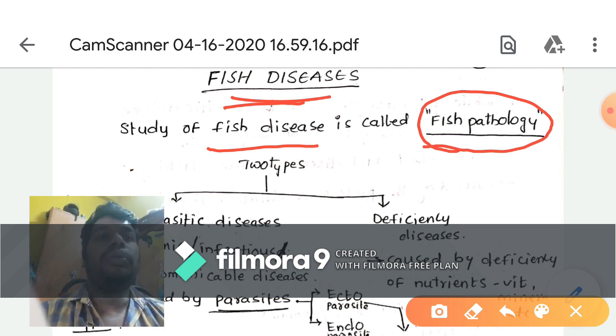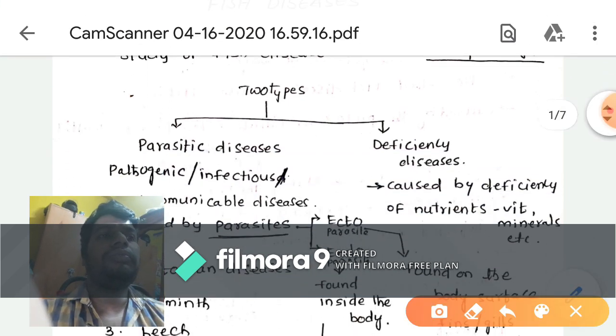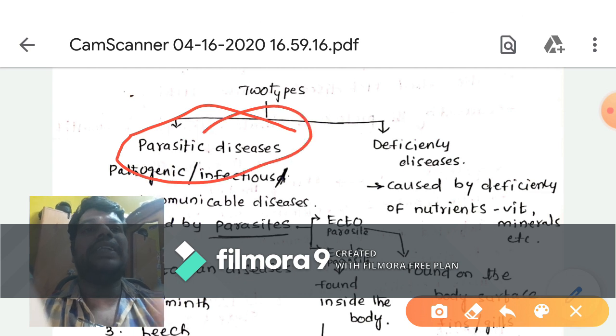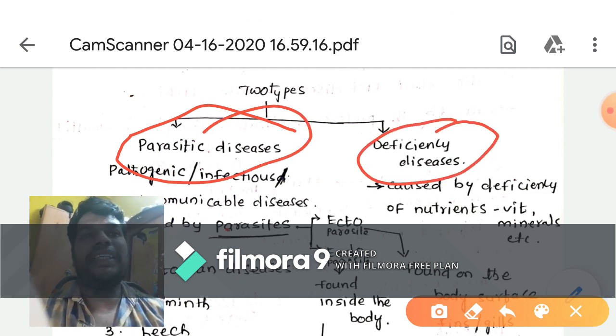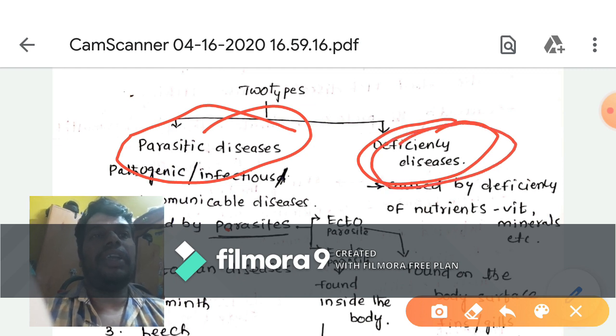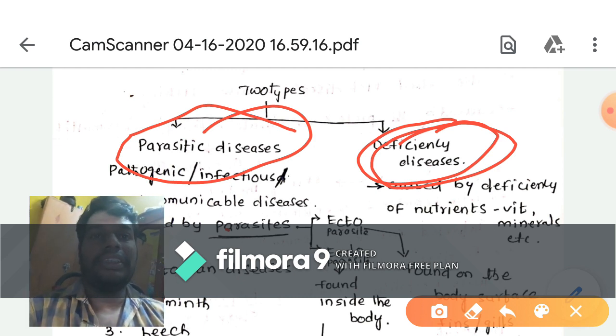So here two types of fish diseases are there. One is the parasitic disease, another one is the deficiency disease, that means the non-parasitic disease. Due to the lack of food or lack of nutrients, they will get some diseases. Those are called deficiency diseases or non-parasitic diseases.